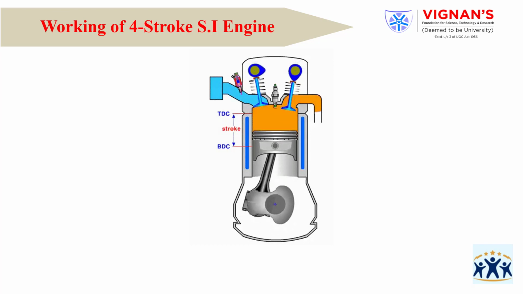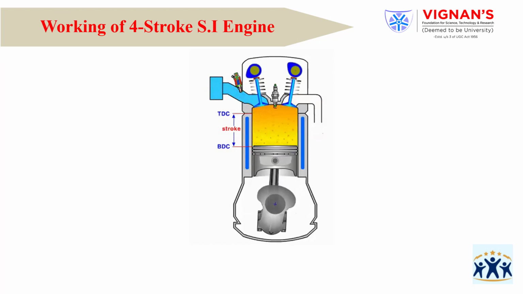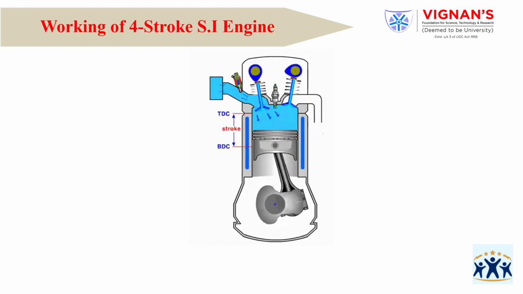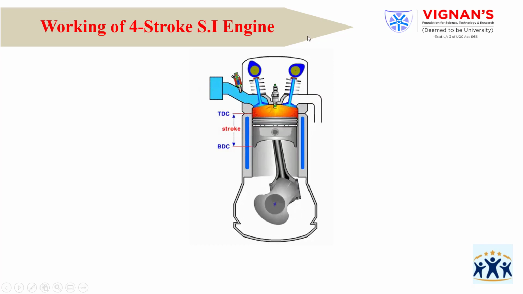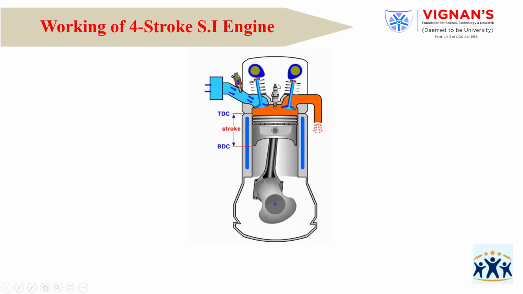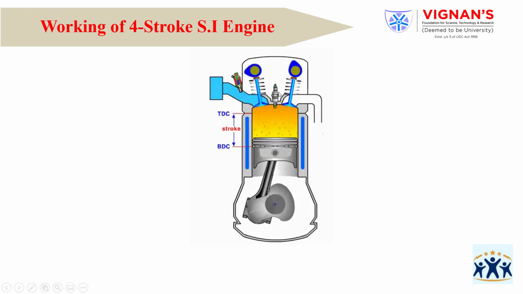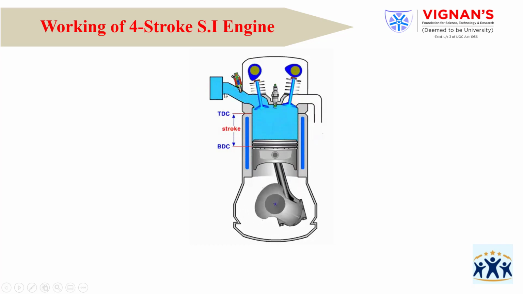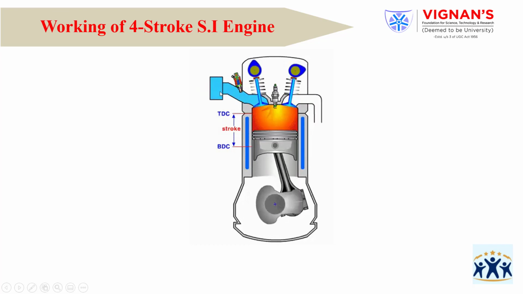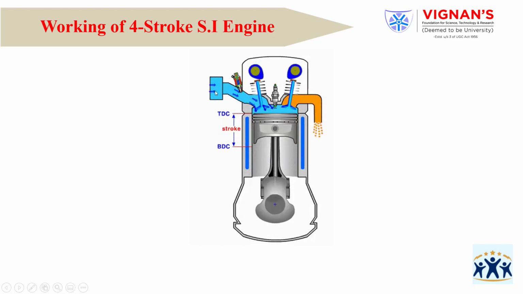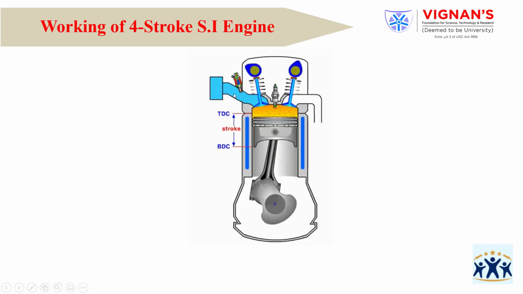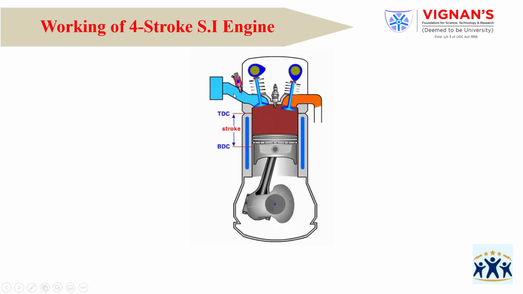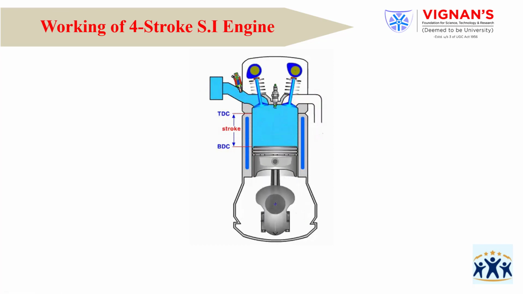Similarly, the four-stroke CI engine also works. The difference is, in place of the spark plug, we are using the fuel injector. In the intake stroke of a petrol engine the air fuel mixture enters the combustion chamber, but in the diesel engine only air will enter. Those are the two differences.